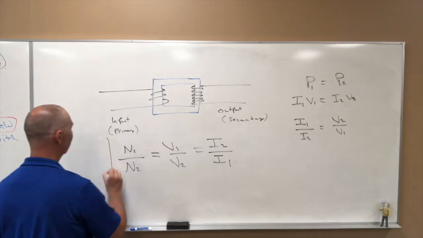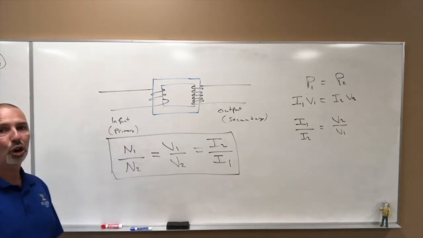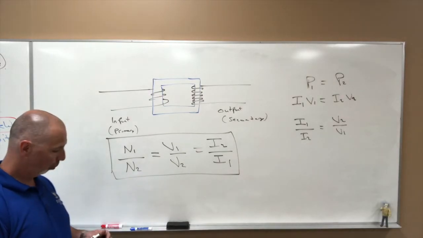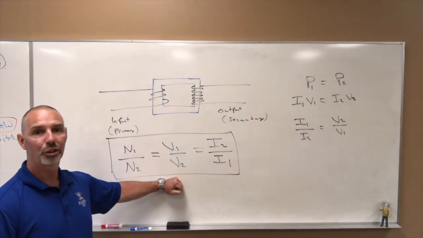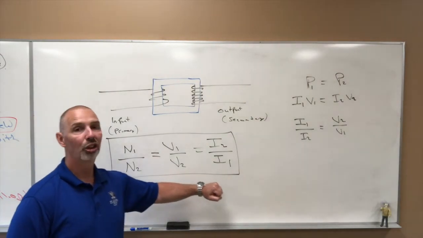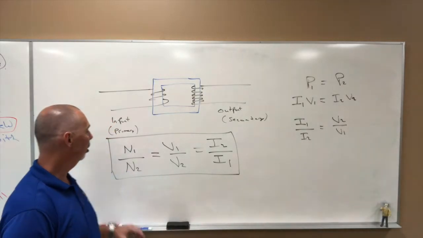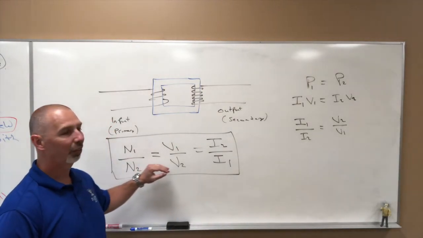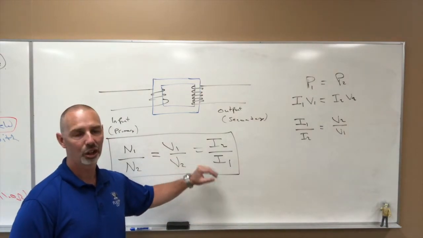And so this becomes our transformer formula, where the ratio of the number of windings is directly proportional to the potential difference, which is inversely proportional to the current. Which simply means that more windings gives us more voltage gives us less current.